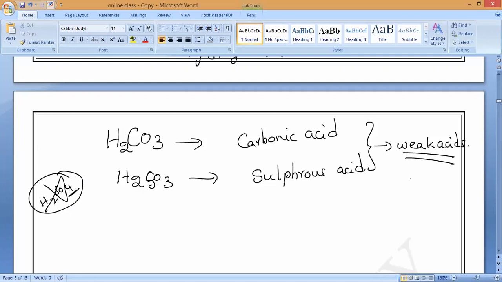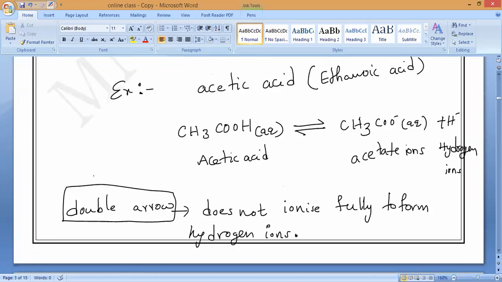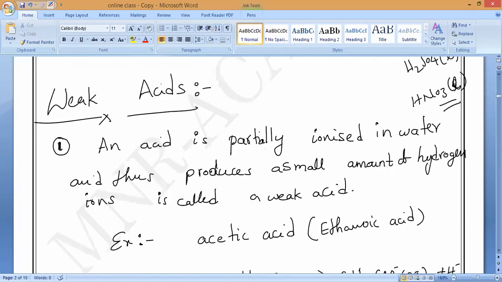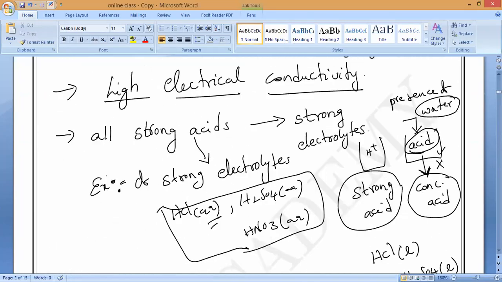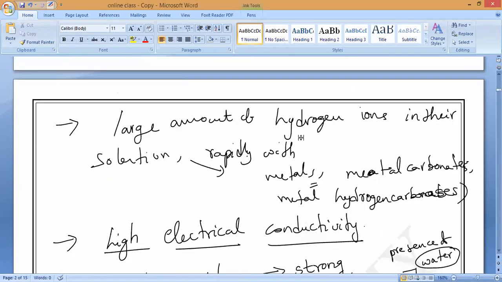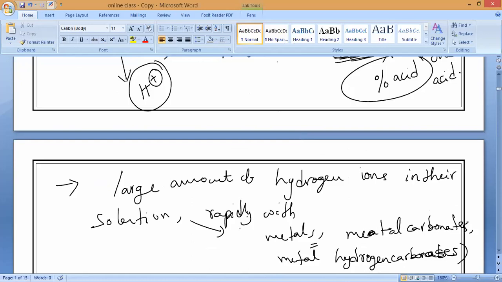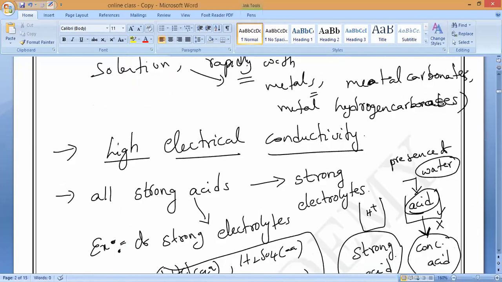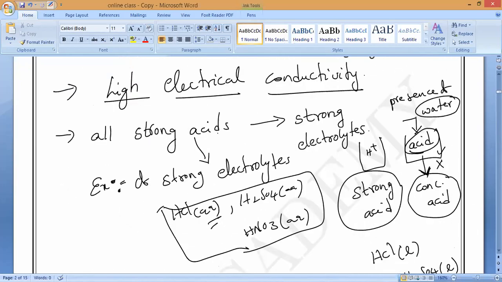Because of more hydrogen ions, strong acids react very rapidly with metals, metal carbonates and metal hydrogen carbonates, and conduct electricity very highly. Correct or not? High electrical conductivity.